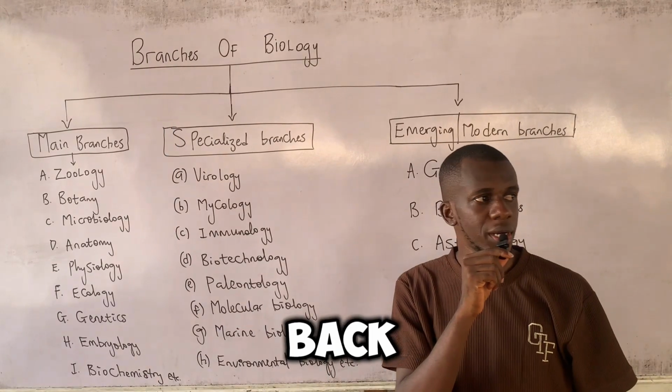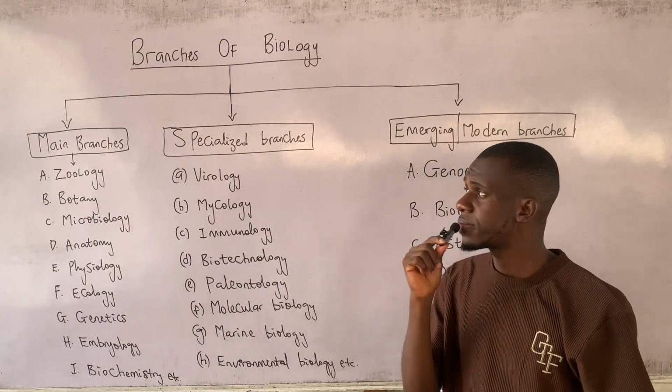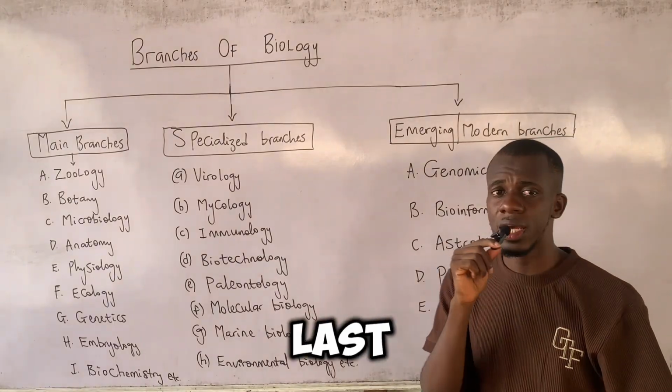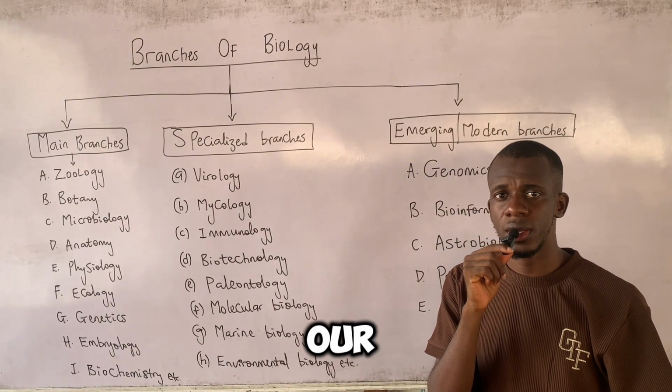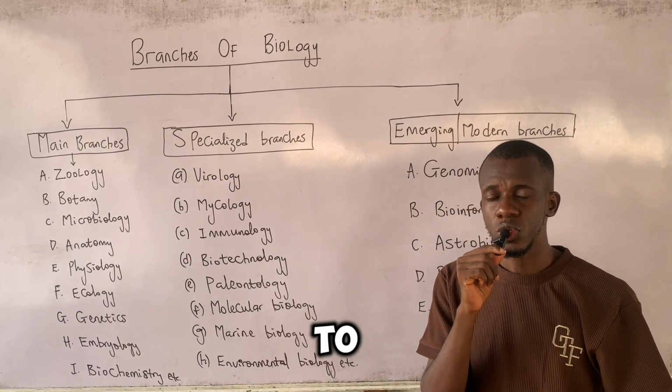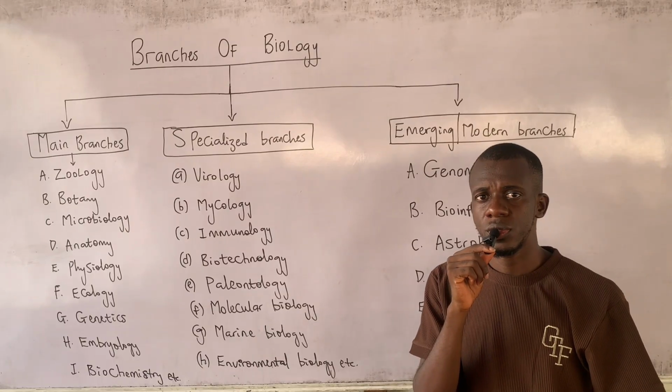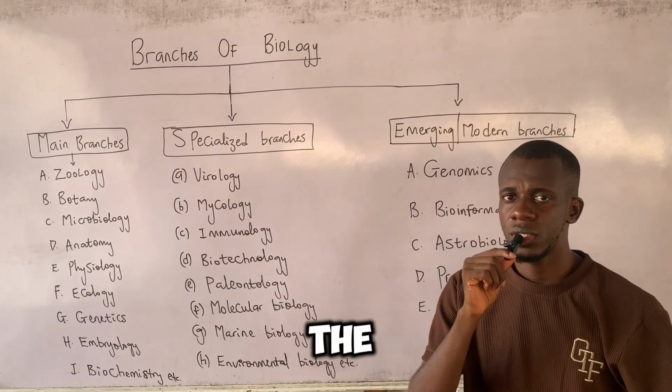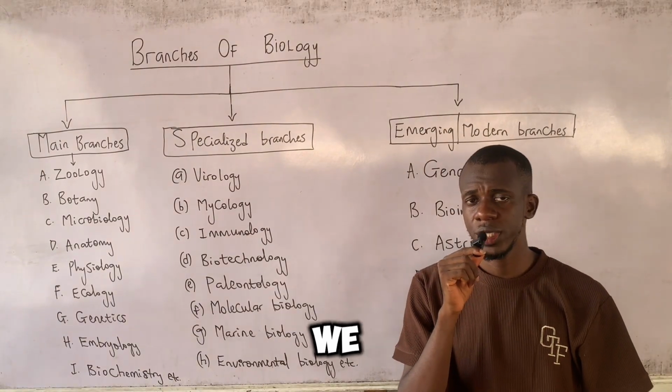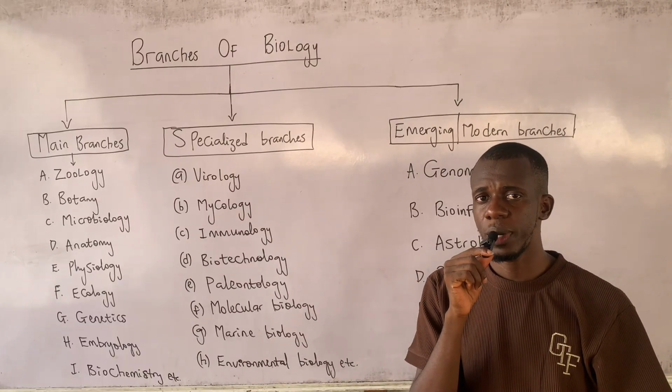Okay, so welcome back. This is the last aspect of our class on the introduction to biology. Already from the outline of this video, we have seen the definition of biology.